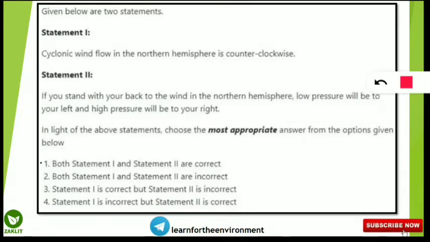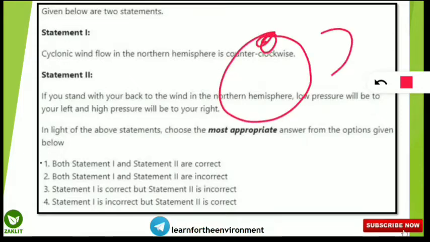Statement 1 states, cyclonic wind flow in the northern hemisphere is counterclockwise. That means it is telling that in the northern hemisphere of our earth, the cyclone movement is anti-clockwise. Anti-clockwise means the counterclockwise. So let's read the second statement.